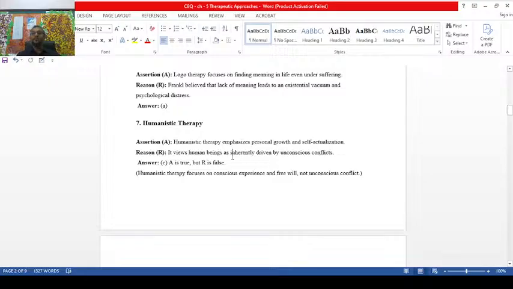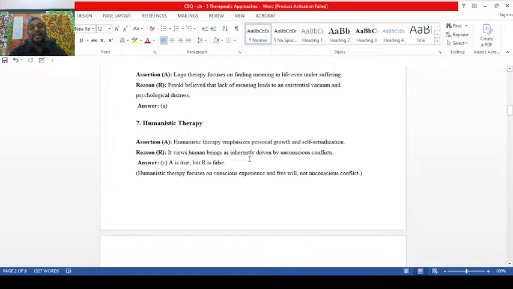A is true. Now the reason: it views human beings as inherently driven by unconscious conflicts. No, never. The term unconscious is used by Sigmund Freud, not Maslow. So the reason is false. A is true and R is false.